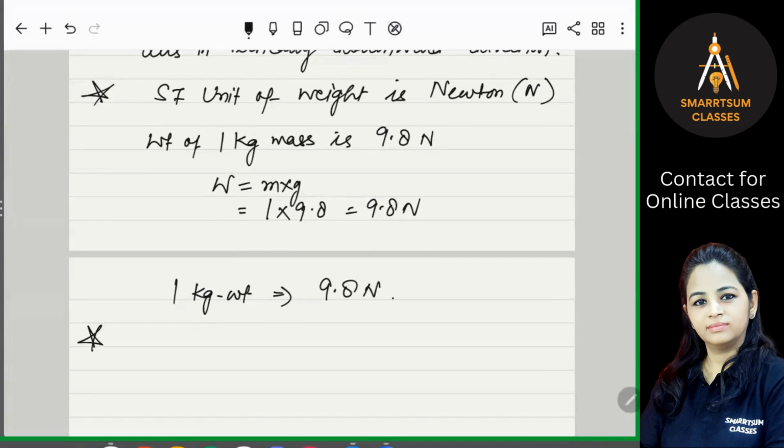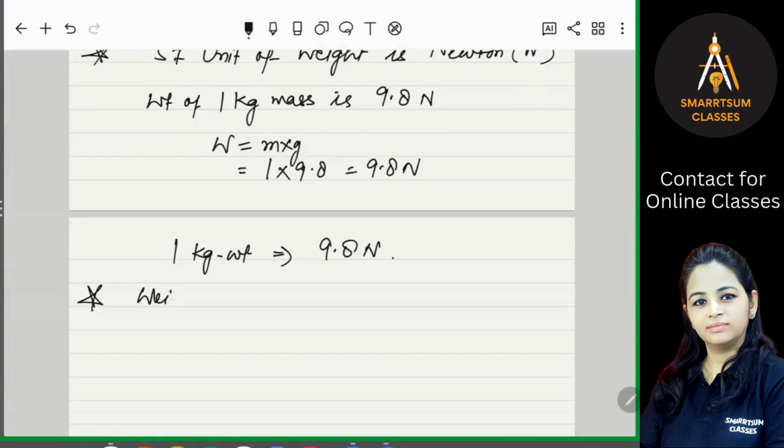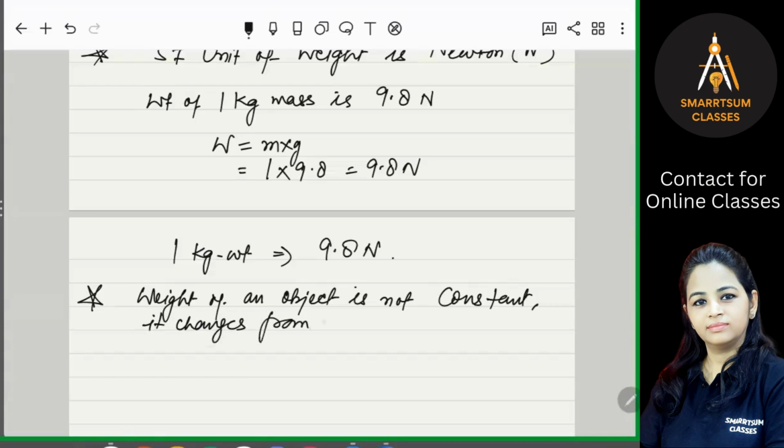Weight of an object is not constant, whereas mass is constant. Mass is the same all over the universe, but weight of an object changes from place to place.